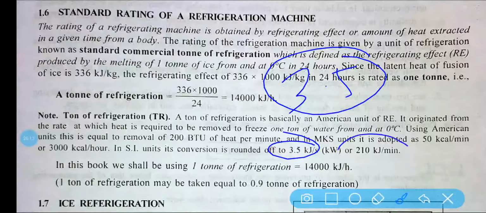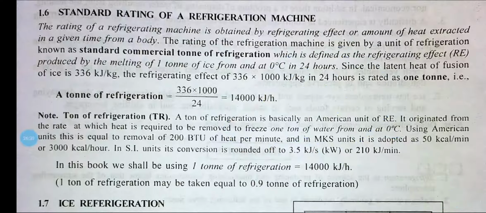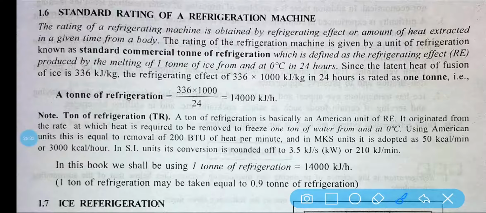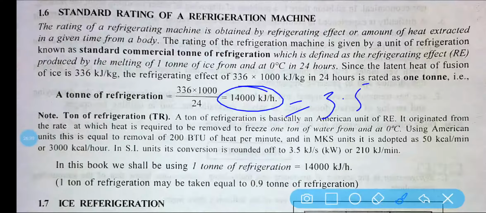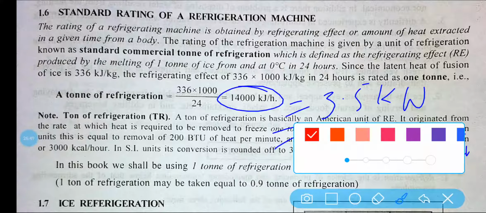Okay, or if you want to convert it in terms of kilojoule per minute, then divide this term by 60, then you will see 233, that is your kilojoule per minute is the answer. Okay, so remember three numbers. 1 ton of refrigeration is equal to 14,000 kilojoule per hour, or 3.5 kilowatt, or you can write 210 kilojoule per minute. So I hope it is clear.